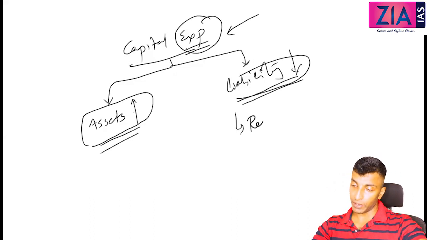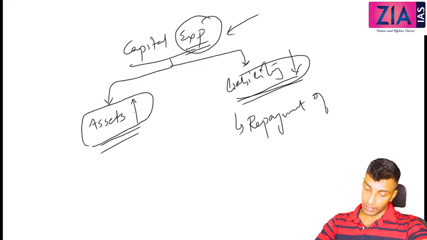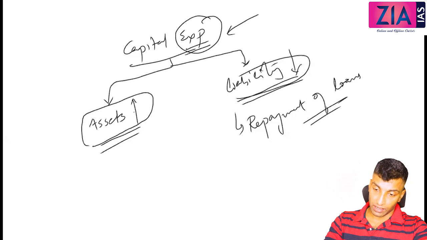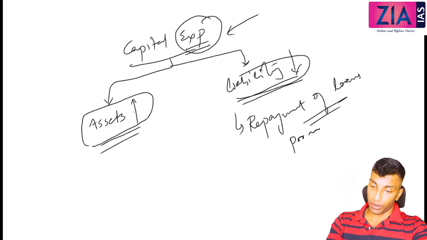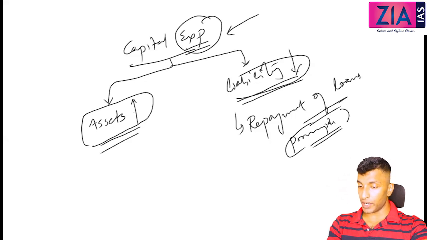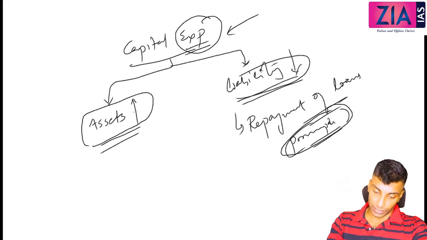Liability decreasing, I will discuss soon. Interest, here only the principal amount will be coming under capital expenditure. The interest will be coming under revenue. Now here assets increasing. What does that mean? Government spending on infrastructure. Or what about nationalization? Nationalization means government is buying the shares, right? So when we discuss nationalization, government is buying the shares of a private company. So assets are increasing or not? Assets are increasing.